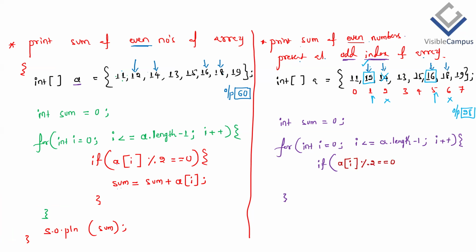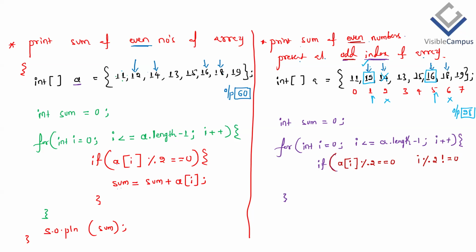So first we are checking whether our number is even. The next condition is that the index number has to be odd. The index is present in the i variable, so i modulo 2 not equal to 0 is the condition.